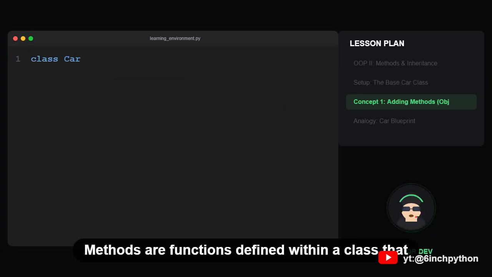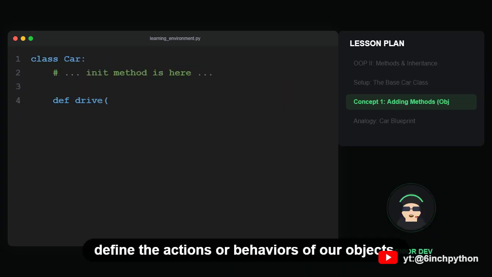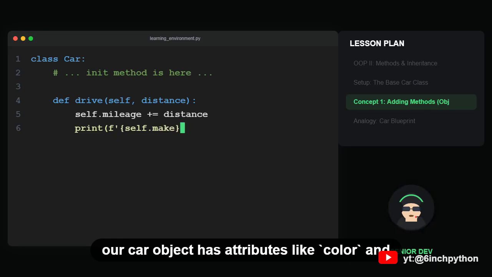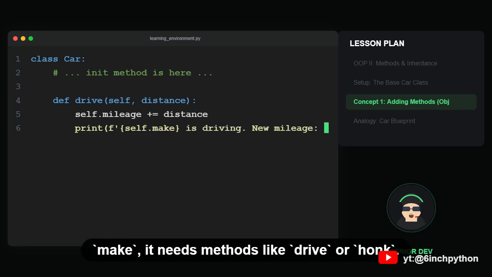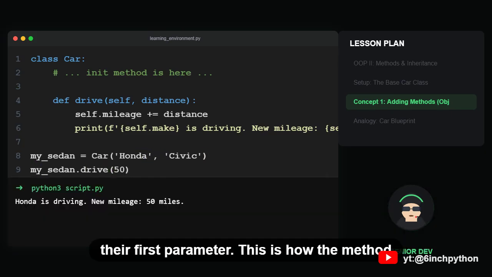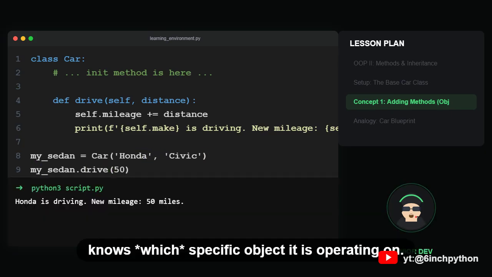Methods are functions defined within a class that define the actions or behaviors of our objects. If attributes are nouns, methods are verbs. If our car object has attributes like color and make, it needs methods like drive or honk. Crucially, notice that methods must accept self as their first parameter. This is how the method knows which specific object it is operating on.